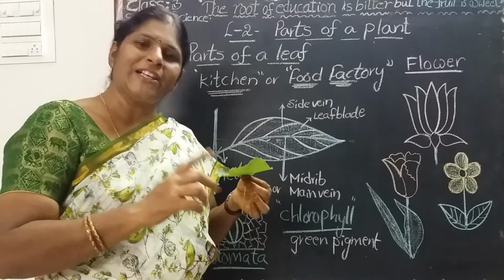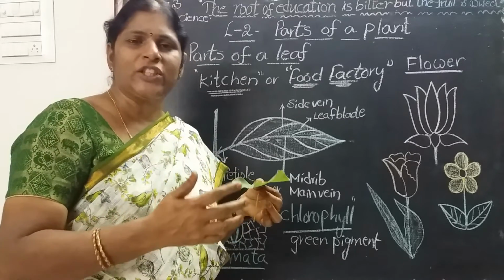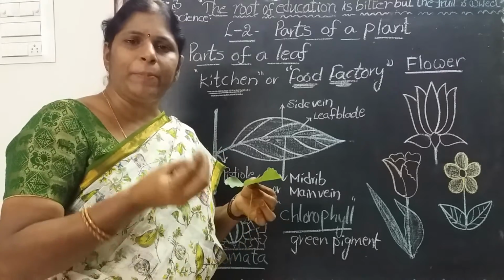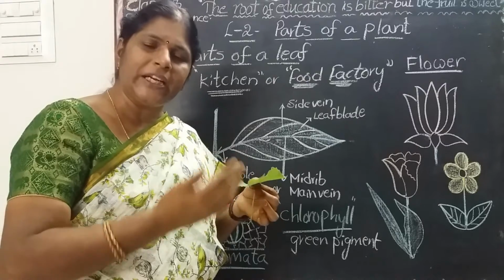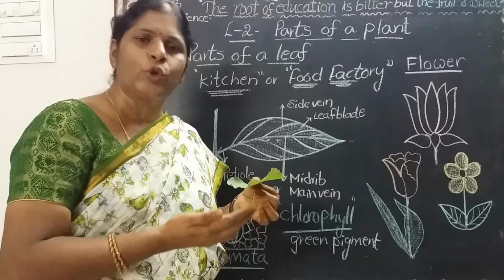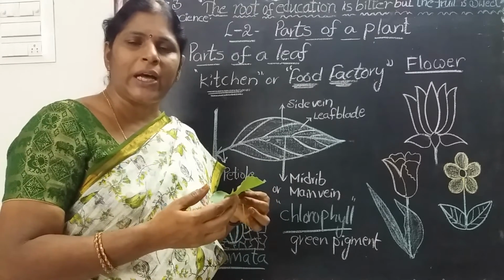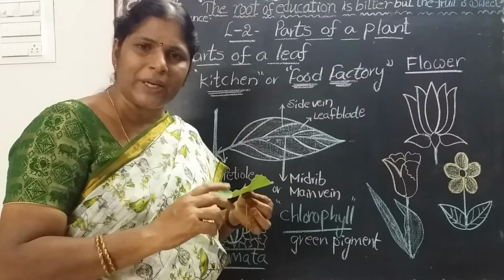Like that, plants take carbon dioxide from the air and release oxygen, for preparing food. For preparing food, they take carbon dioxide from the air and release oxygen through the stomata only. Now, stomata help the plant to breathe. Where are the stomata present?